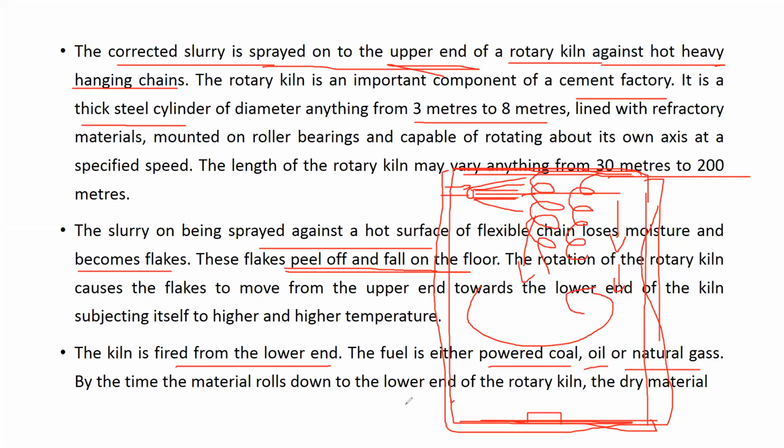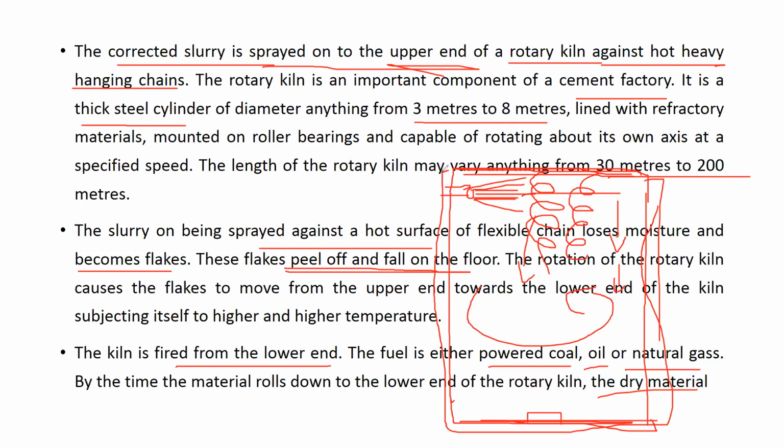By the time the material rolls down to the lower end, it gets dried. First it is a slurry containing 35 to 50% water. When that slurry comes in contact with the hot heavy chain, the moisture evaporates, and the material peels off and falls down. As it falls, it faces higher and higher temperature. When it reaches the bottom, it gets completely burnt and completely dry.